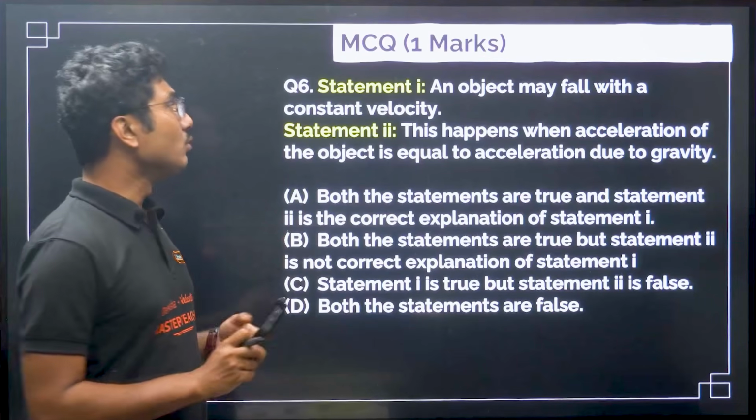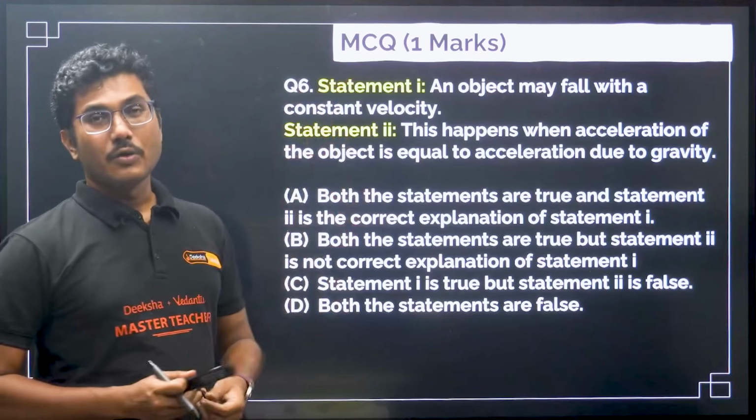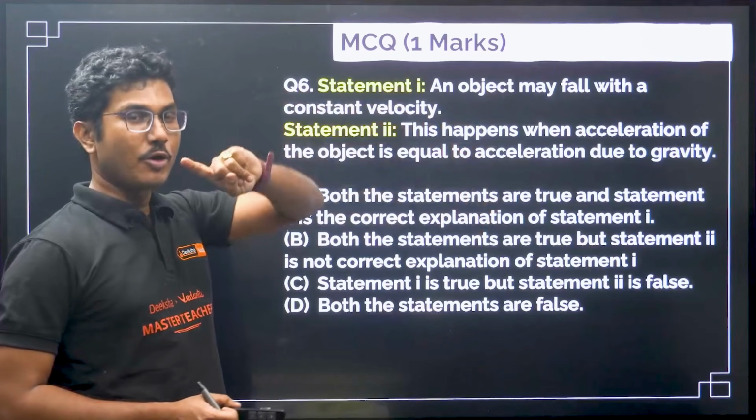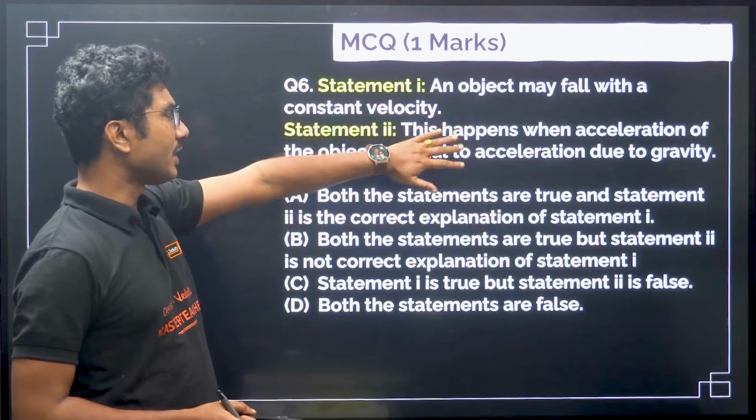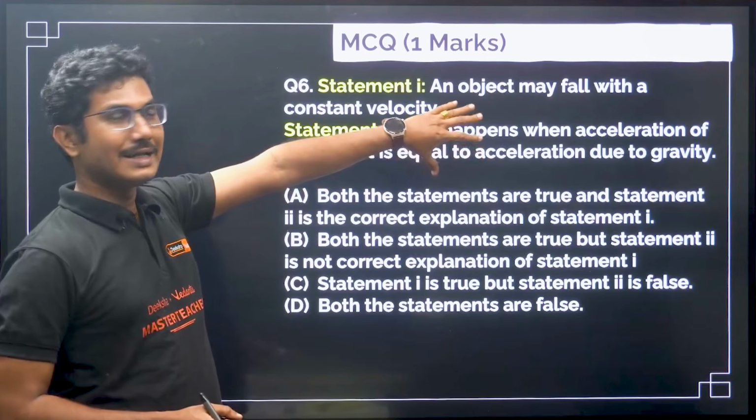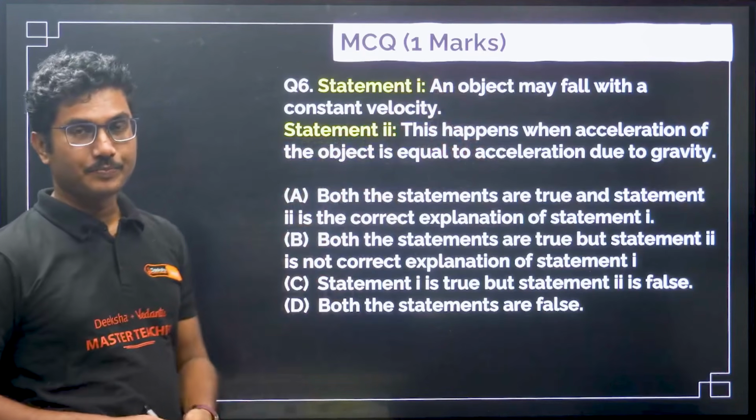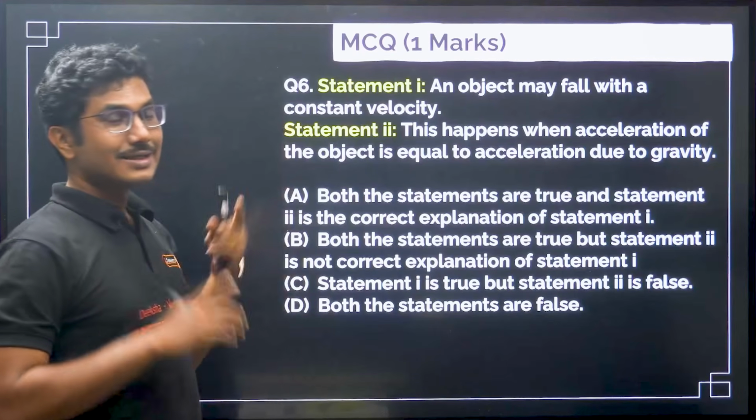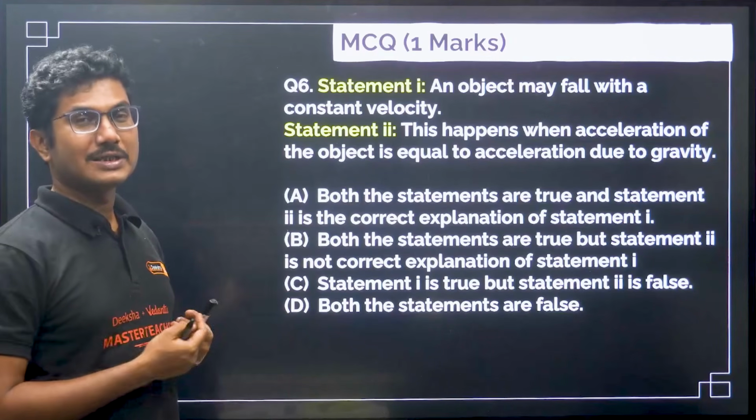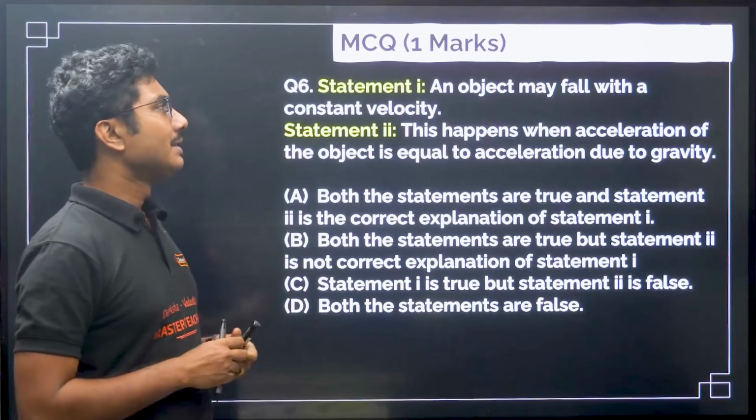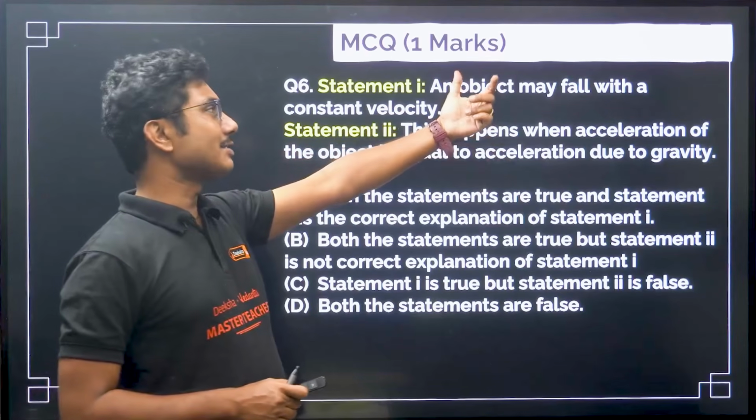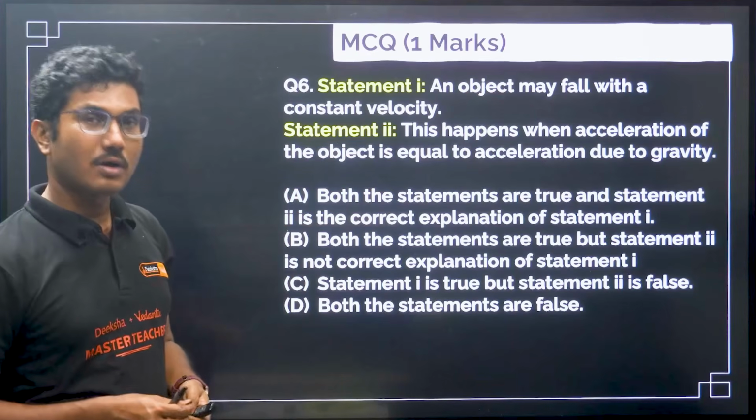So there will be two statements in the question, and you have to check whether individually they are correct. That is point number one. Secondly, you have to check if the second statement is an explanation of the first statement. These are the two things that you have to check. So first check is if both statements are correct or not individually. Second check is if the second statement is the correct explanation of the first statement or not.